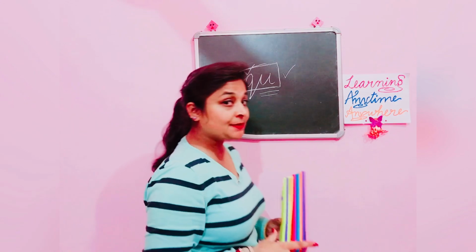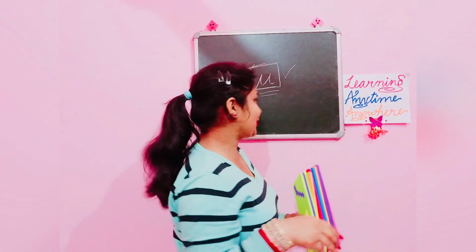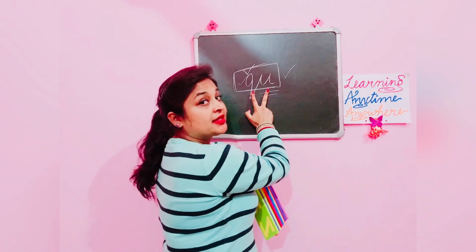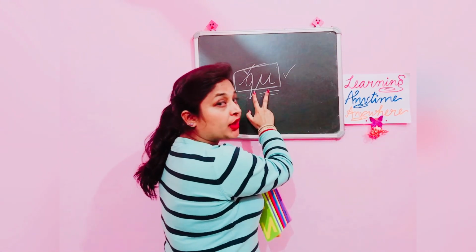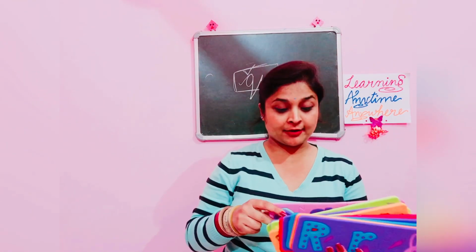Most of the times you will find letter Q followed by letter U in most of the spellings. If you have any spelling in which this is not the case, please write it in the comment section. So, the sound of these two letters together is qu, queen.